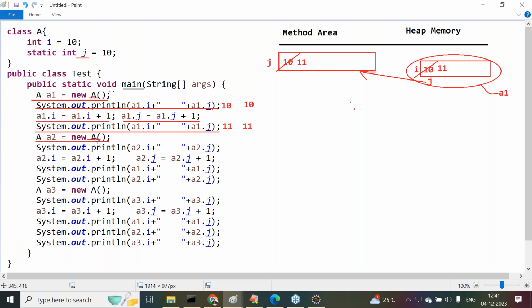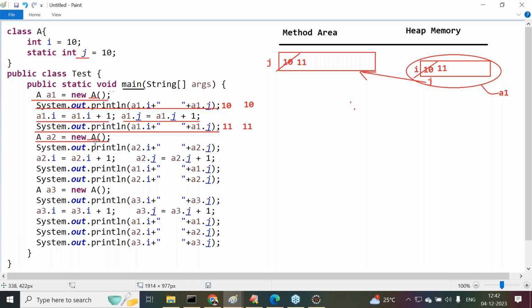So now the situation is: the A class bytecode was already loaded at the time of creating the first object, or not? So at second object creation time, JVM will not load the same A class bytecode to memory. Directly, it is going to execute the constructor, and by the execution of the constructor, the second object is automatically created. Understand the meaning?